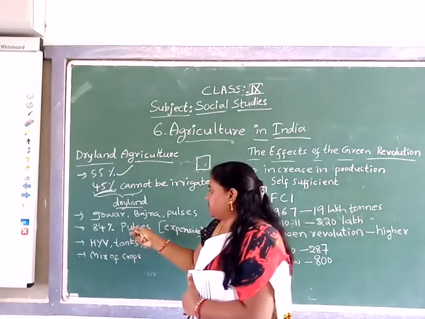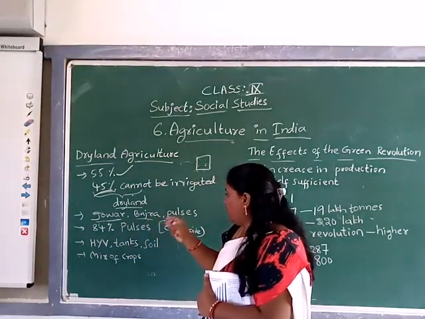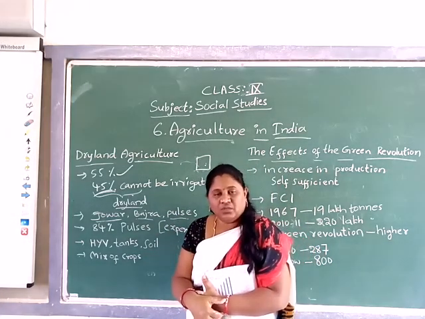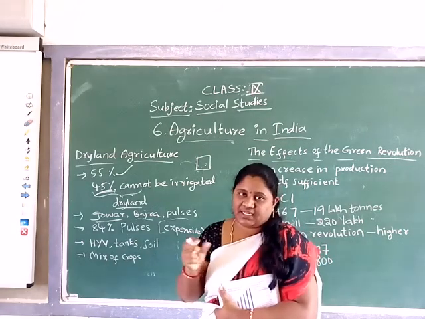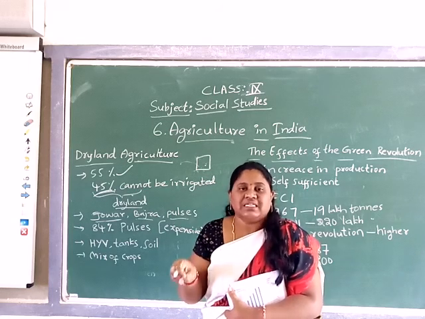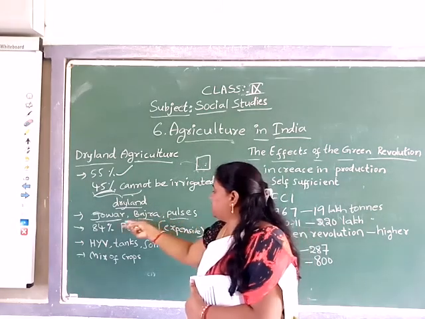But by using some amount of water facility also, some of our crops will be grown. By consuming a lower percentage of water, some crops will be grown. So what are those crops?